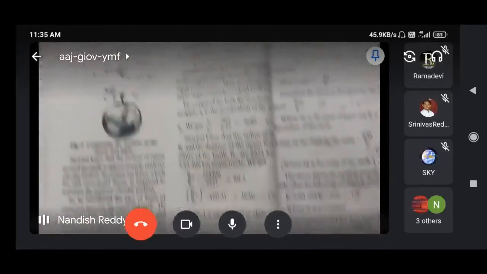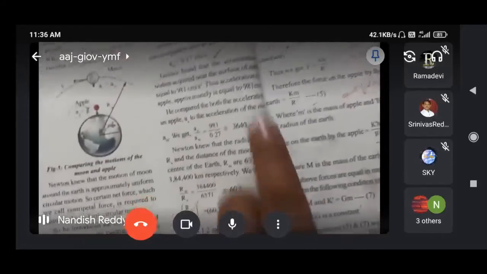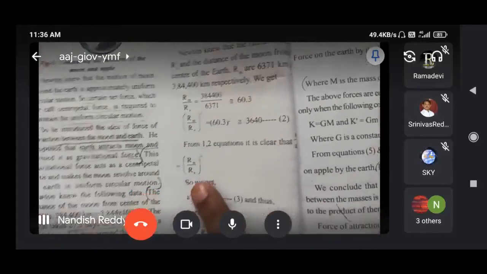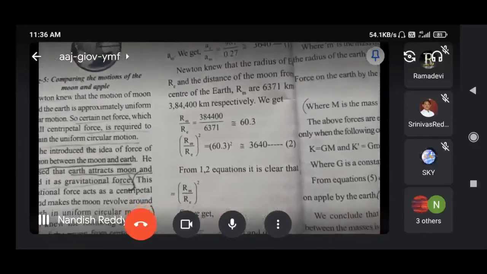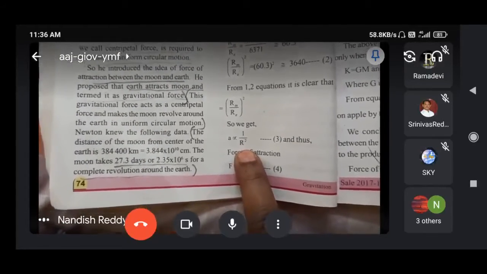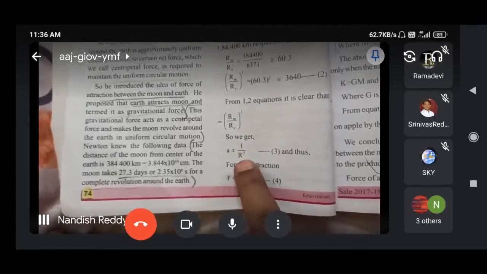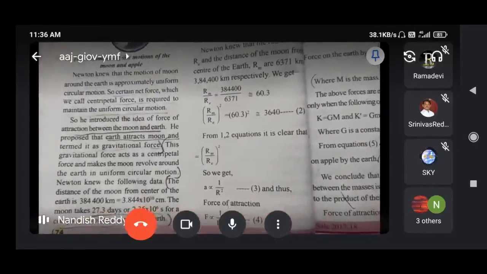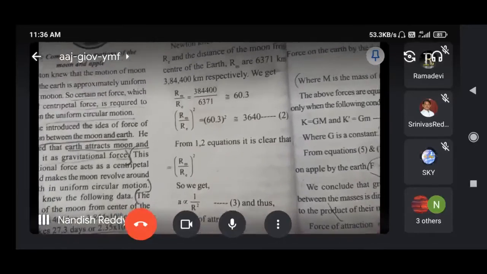From that we derived another one, rm by re whole square. These two are the same, that's why we are comparing in that manner: ae by am is equal to rm by re whole square. By observing this we can understand acceleration is inversely proportional to the square of the radius. Yes, a is proportional to 1 by r square, and removing the proportionality concept we take a constant: a is equal to k by r square, and we know that F is equal to ma.